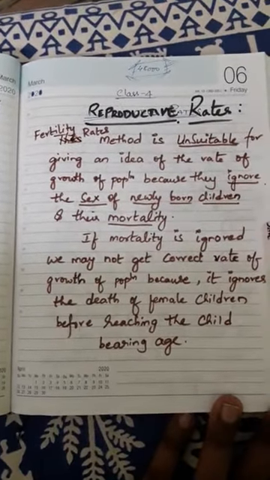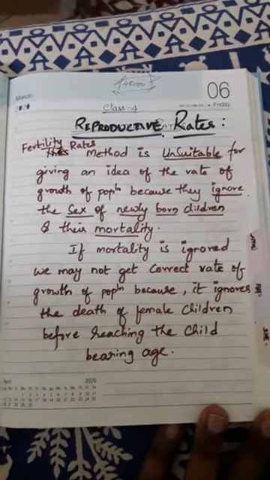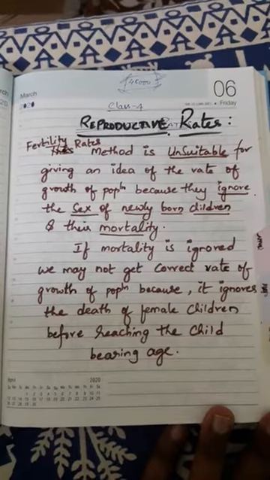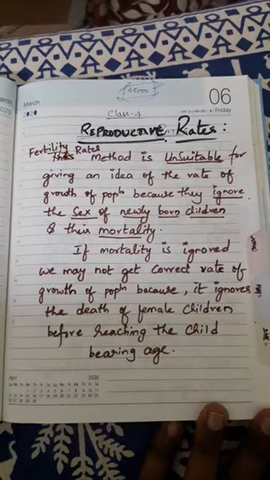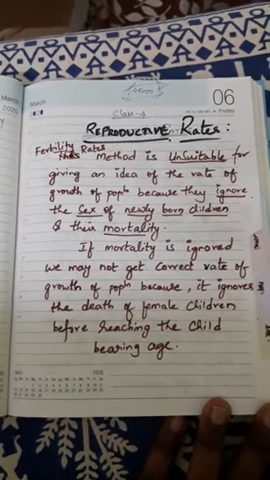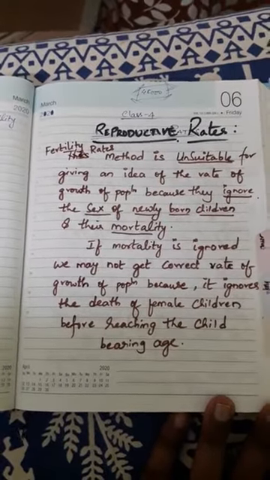If mortality is ignored, we may not get the correct rate of growth of population because we ignore the death of female children before reaching childbearing age.